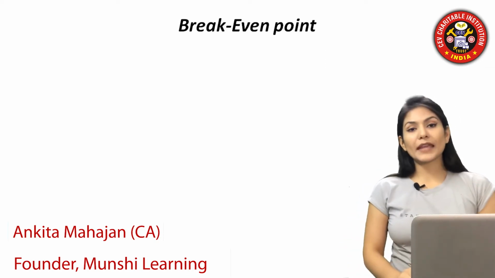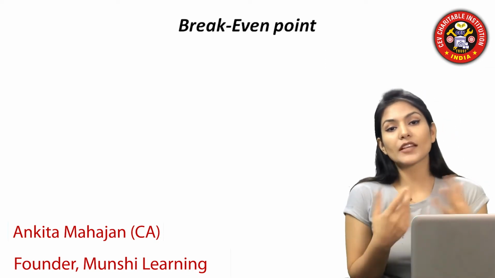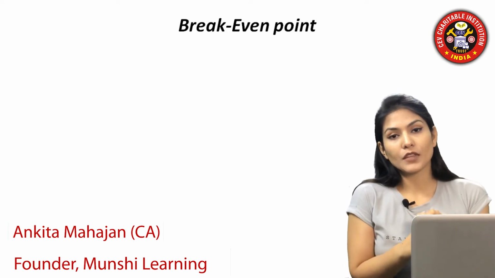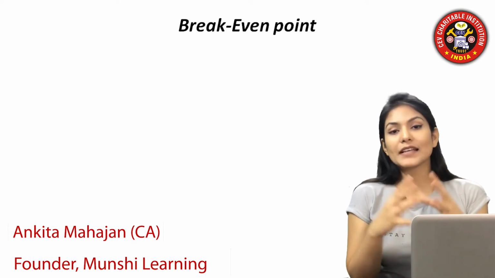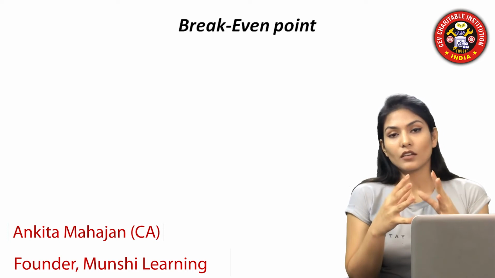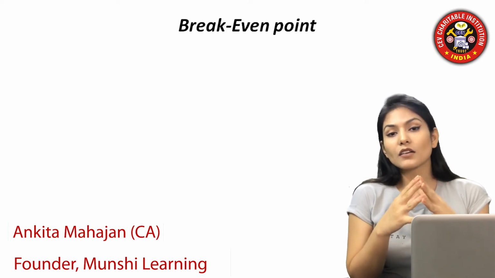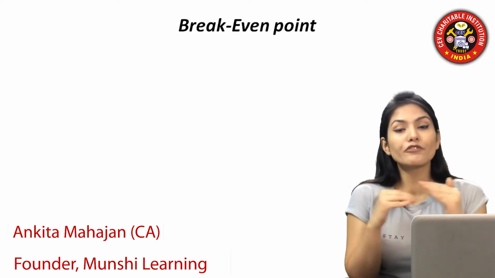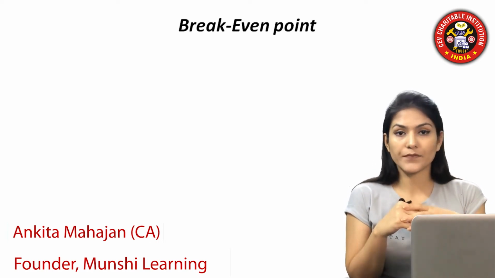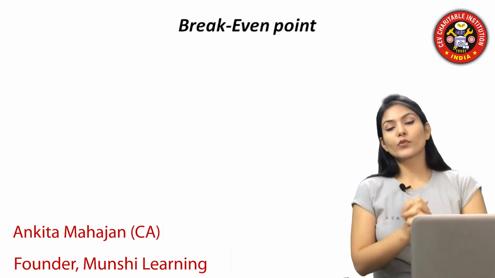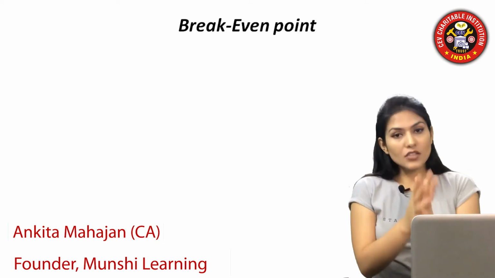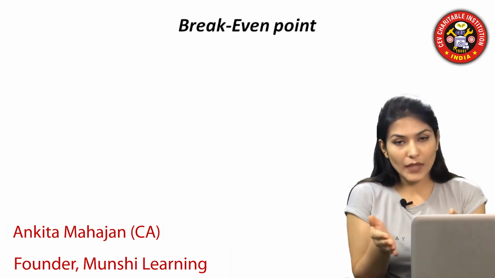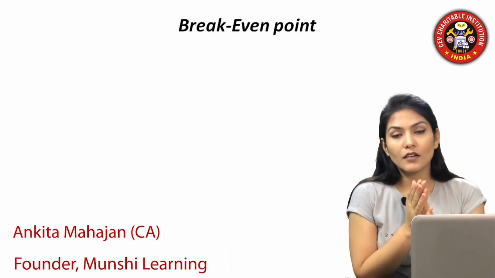The next is break-even point. What is break-even point? Break-even point is just a point at which you are at the situation of no profit, no loss. Let's suppose we are having fixed costs as well, we are having variable costs as well.